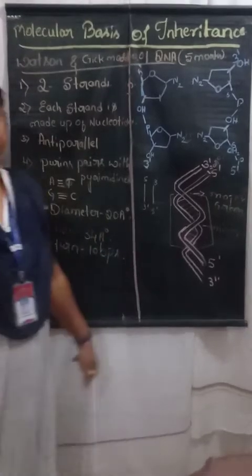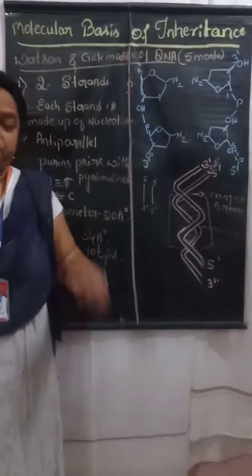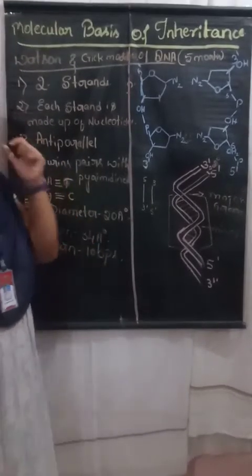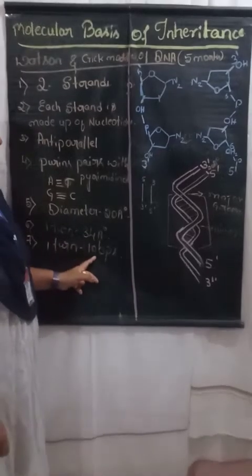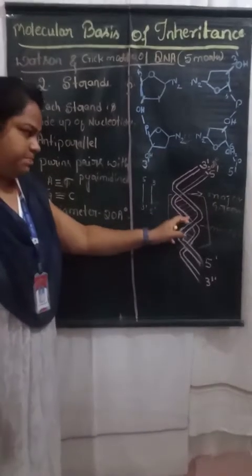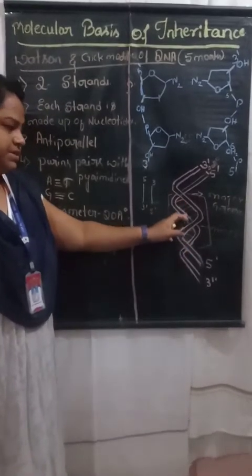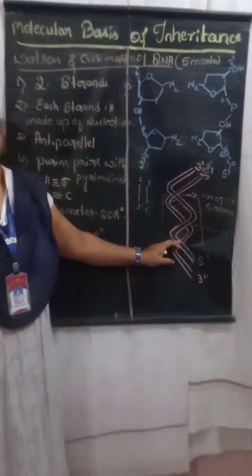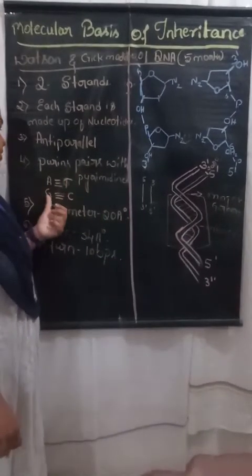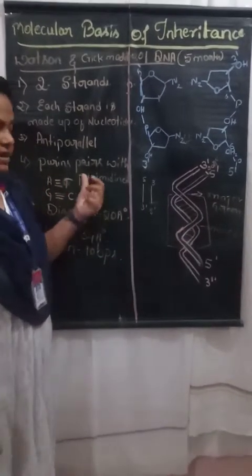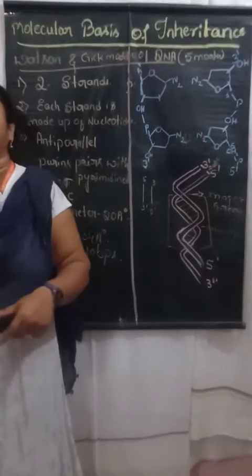Okay, in one complete turn, we will see how many nucleotide base pairs there are. That is 10 base pairs. We look at the nitrogenous base pairs: adenine, thymine, guanine, cytosine. Like this, those are the base pairs when they are attached.